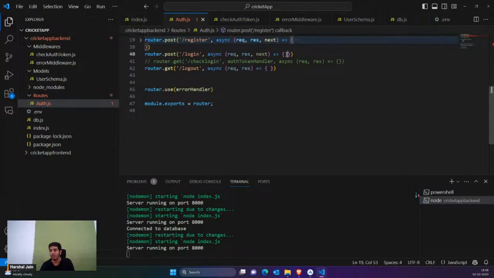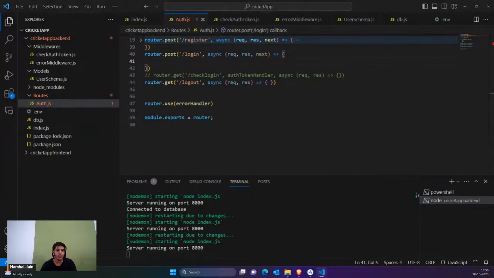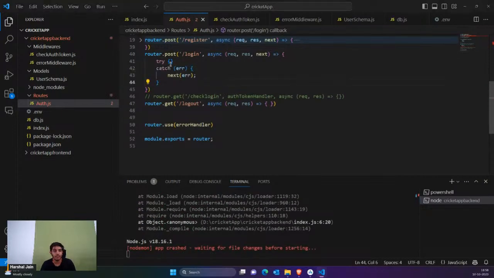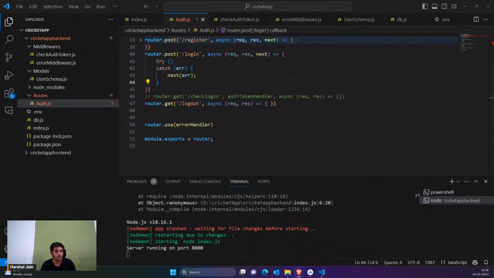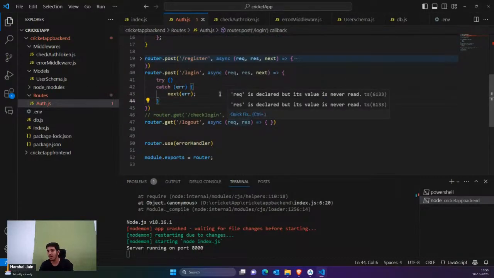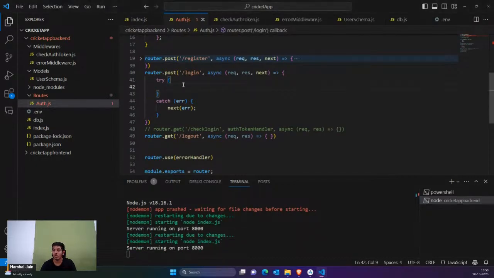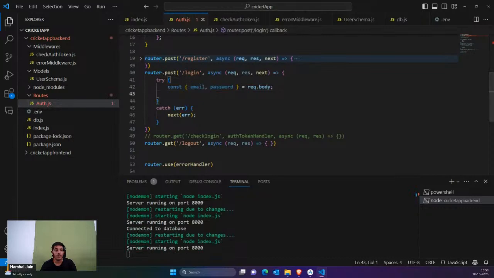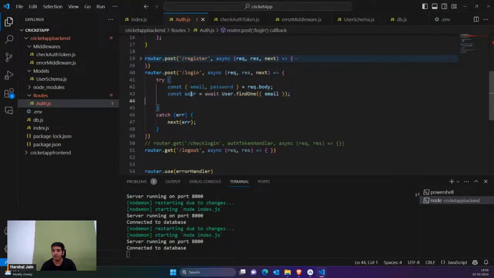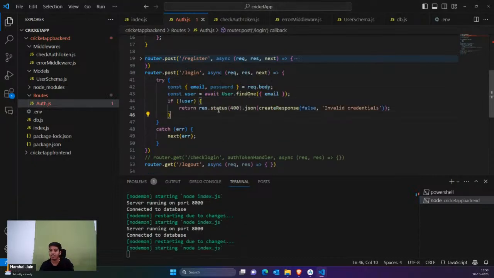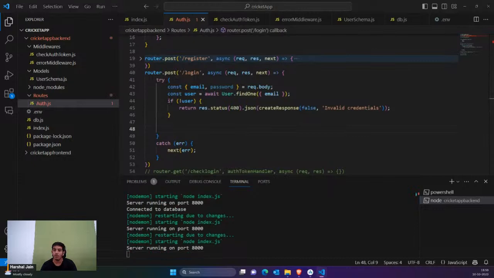Similarly, guys, we have the login. In the login also, we are going to take the email and password. Again you're going to make the try catch. Inside the try, again I'm going to ask for the email and the password, that means whenever you're logging in, you are asking for the email and password. Then you're going to find the user with that email. If that user doesn't exist, then you're simply going to say invalid credentials. But if that user exists, that means you have to check for the password.